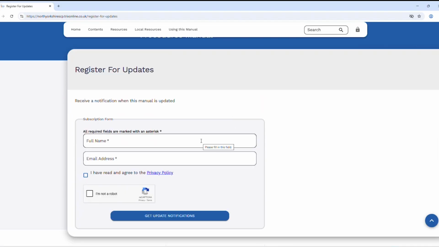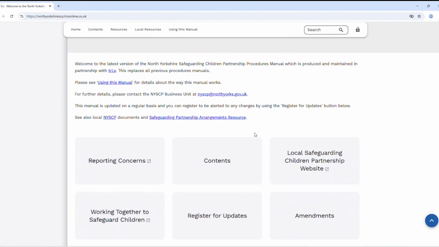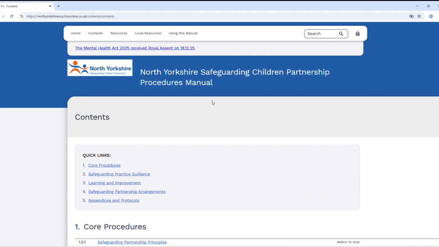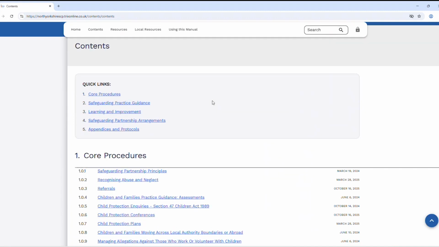The Register for Updates tab is really helpful. It helps practitioners and anybody using the manual get those notifications of when those updates take place 6 monthly. If you could type in your name and email address, then you will receive those updates as soon as they have taken place. It's helpful then to know that you are reading the most updated version of any of the procedures that are listed.